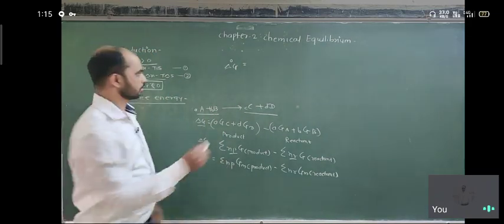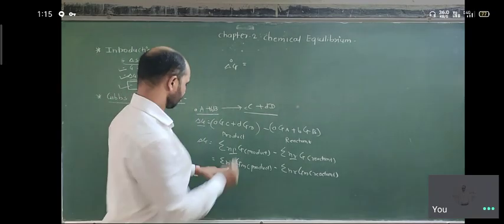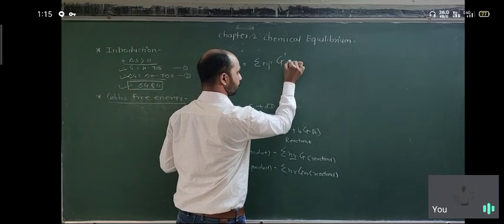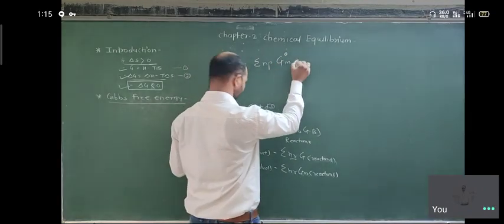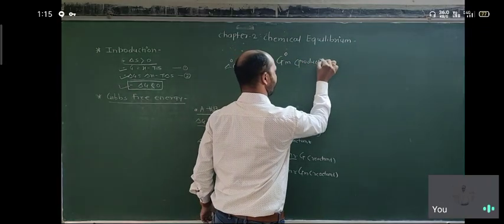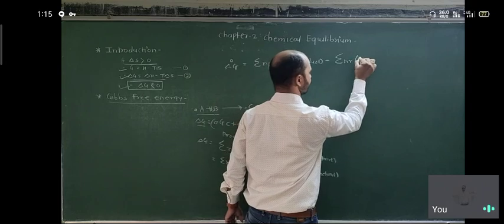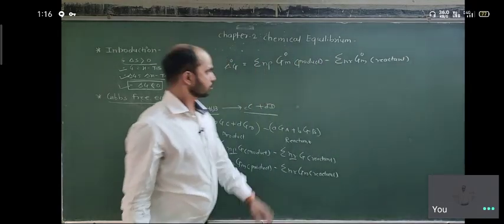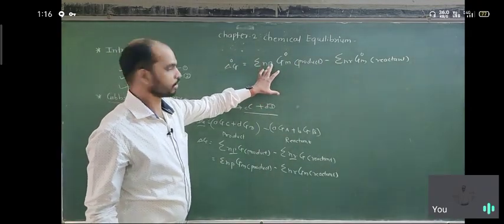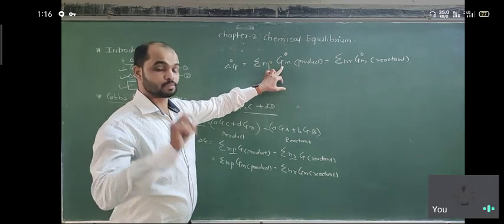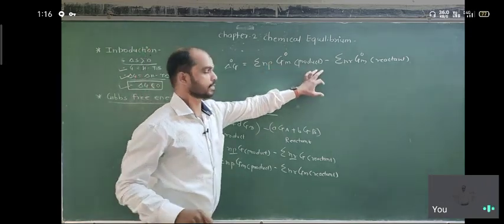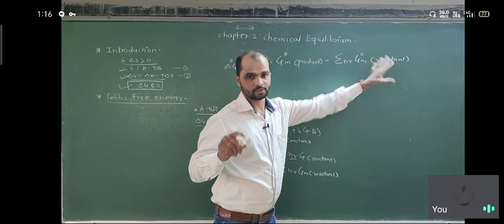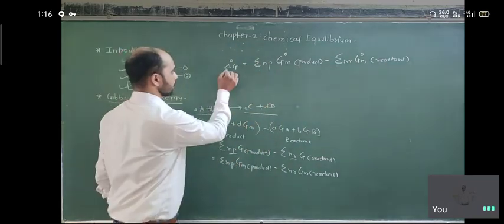the summation of n_P G_m naught, the standard molar Gibbs free energy of product, minus the summation of n_R G_m naught of reactant. So we use the summation of the number of moles of product times the standard molar Gibbs free energy of product, minus the summation for the reactant. Using this we can calculate the change in free energy.